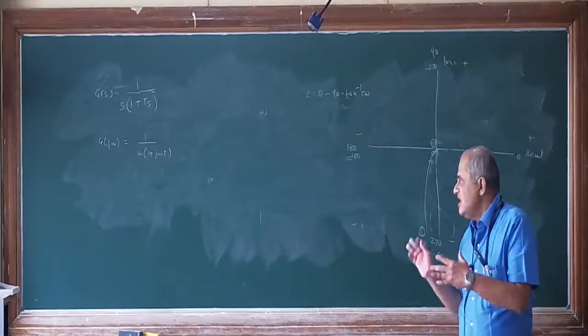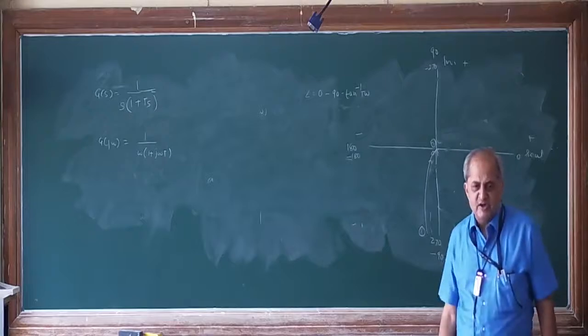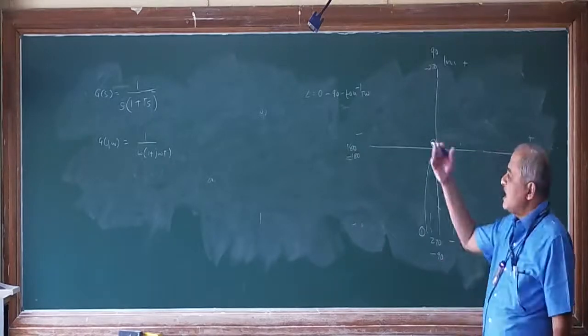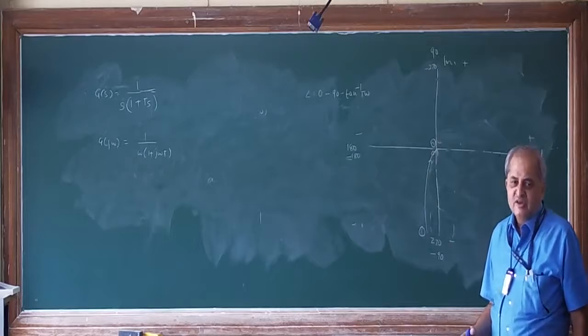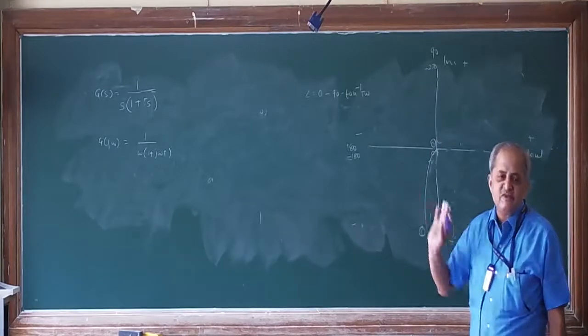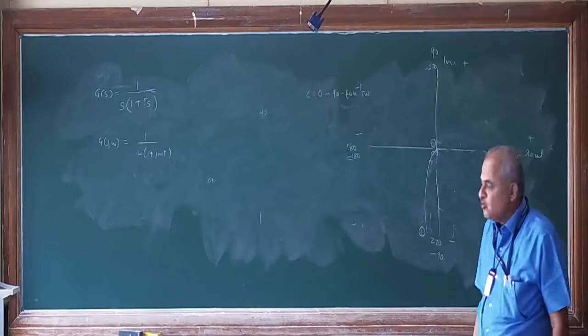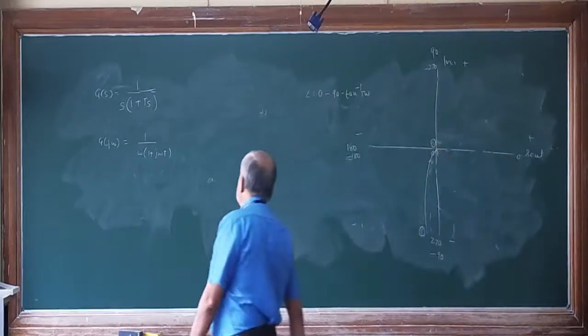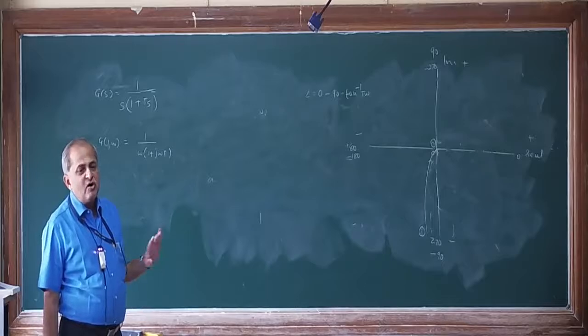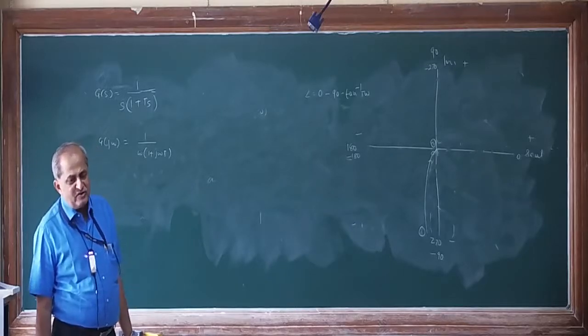If the real and imaginary parts are in the denominator, it is practically not possible to separate them. But if they are in the numerator, we can easily separate them. So by some method, we eliminate the imaginary part in the denominator, by multiplying it by the complex conjugate of that.